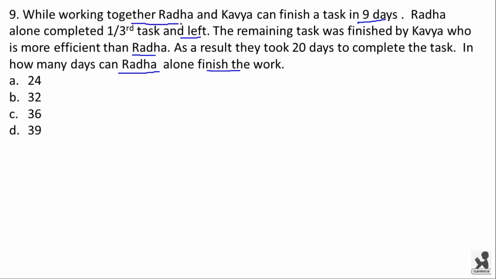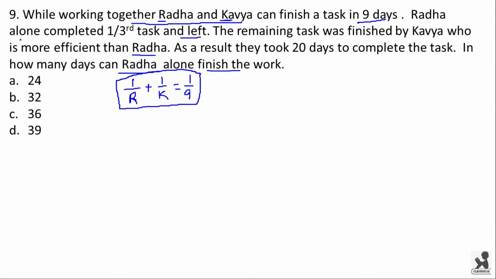Here, from this point, if Radha takes R days to finish the work and Kavya takes K days to finish the work, then we have the equation 1/R + 1/K = 1/9. You understood how we got this equation? If you did not understand, please revise the previous questions.